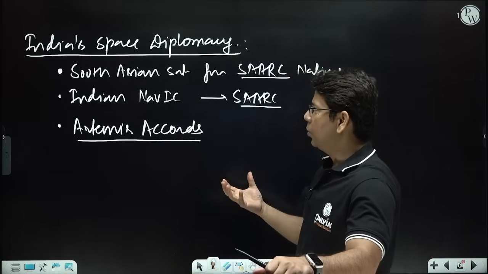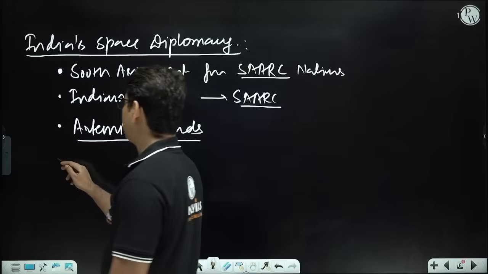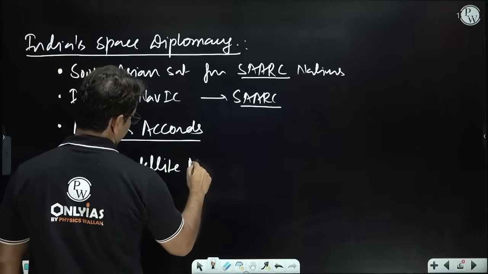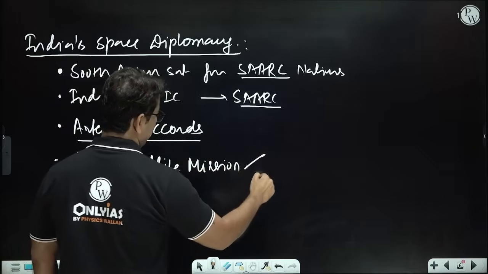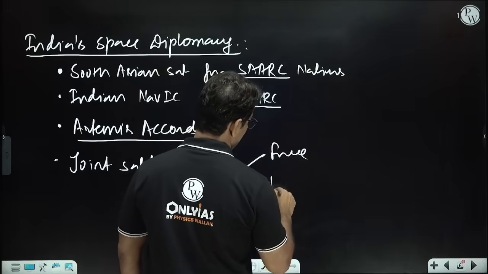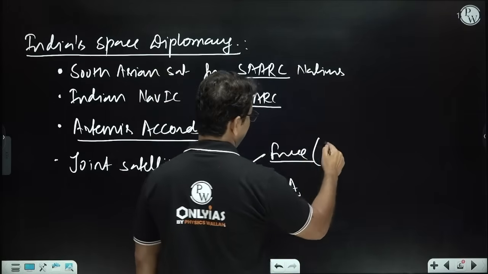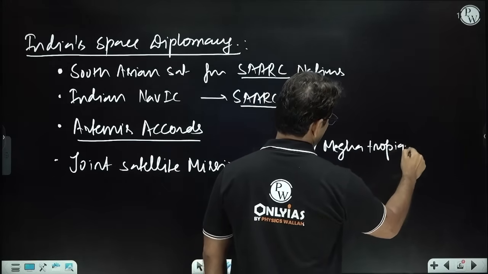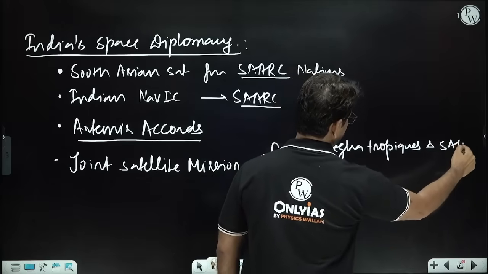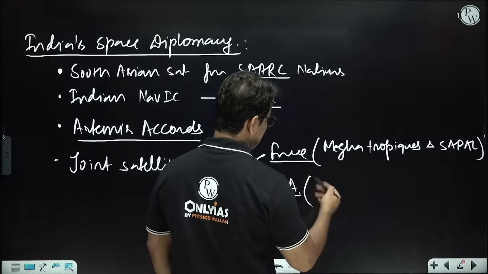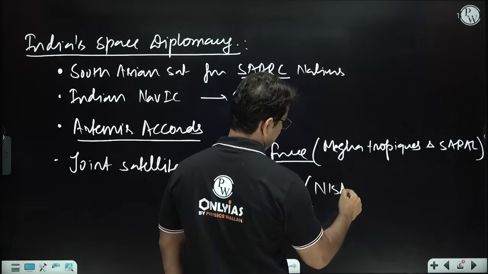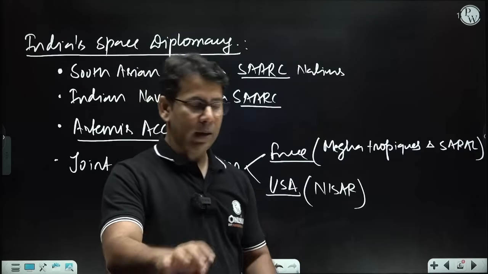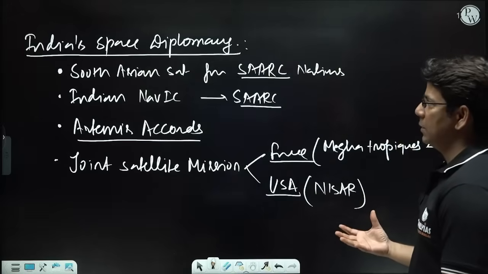India is also doing many joint satellite missions, like we have done with France, and we are doing with the USA. With France, we have done Megha-Tropiques, and we have done SARAL. With the USA, we are going to do what? NISAR. And all this will give you an advantage in the space sector.